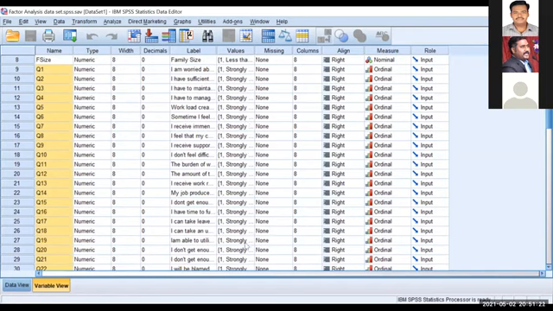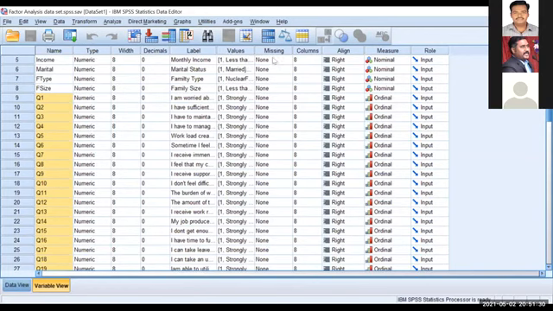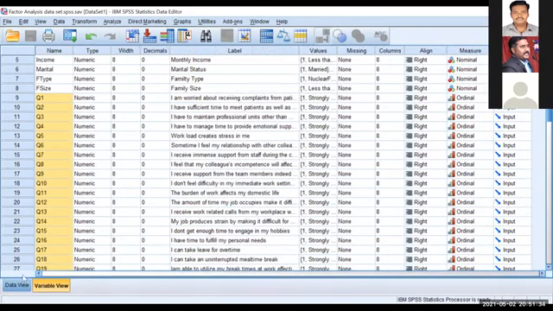One is strongly agree and so on. It's like a 1 to 5 point rating scale, right? Interval scale. So we made it as ordinal, and I mentioned the label name and variable name also. I think it's very clear. The variable view is clear. Any doubts in the variable view? I think you can enter the data, but if I enter one by one, it will take a lot of time. That's why this morning itself I entered and kept it ready.